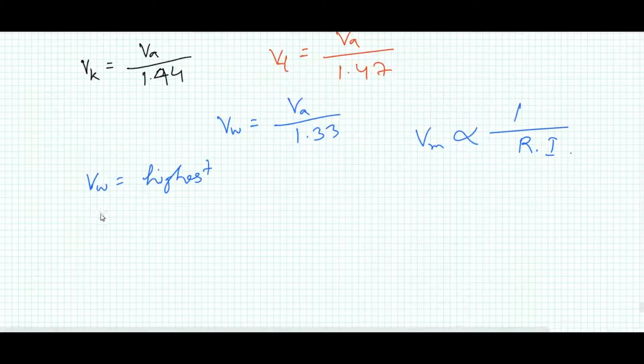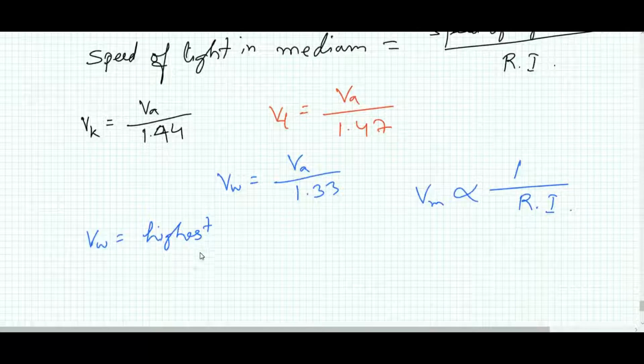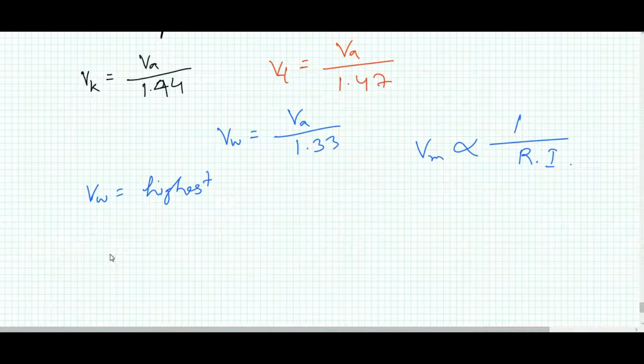You just write these things, and finally you have to write it in the statement. There is no mathematical calculation. Don't try to find the speed of light in water, in kerosene or turpentine.